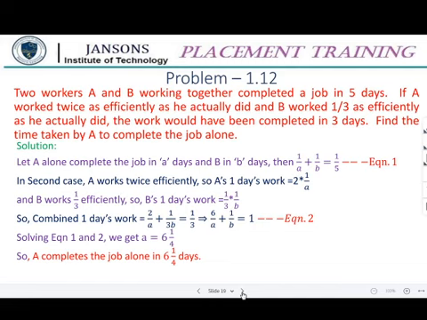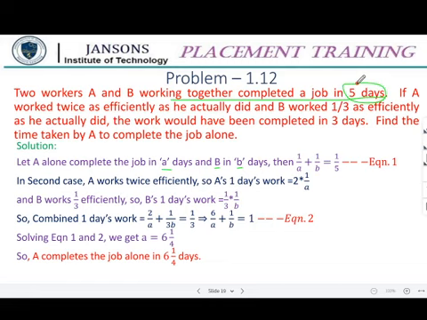We have to take it like this. Small a is the alone time of A, and capital B is the alone time of B. So B is the person and this is the alone time of him. So 1 by A plus 1 by B is 1 by 5. That is what is given here. In their normal efficiency, the alone time is A and B. If they work normally, they will complete in 5 days.